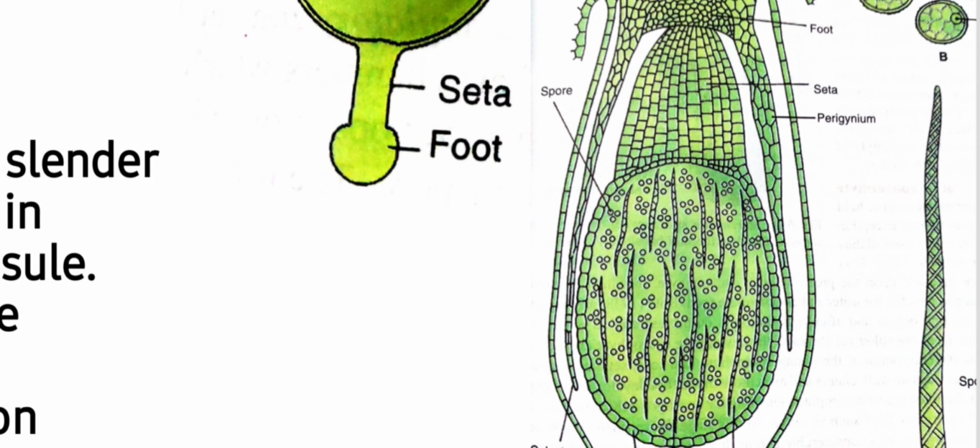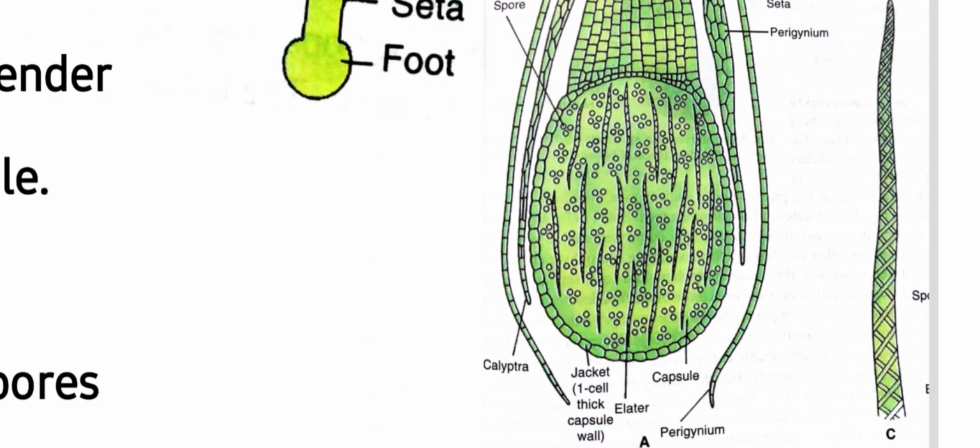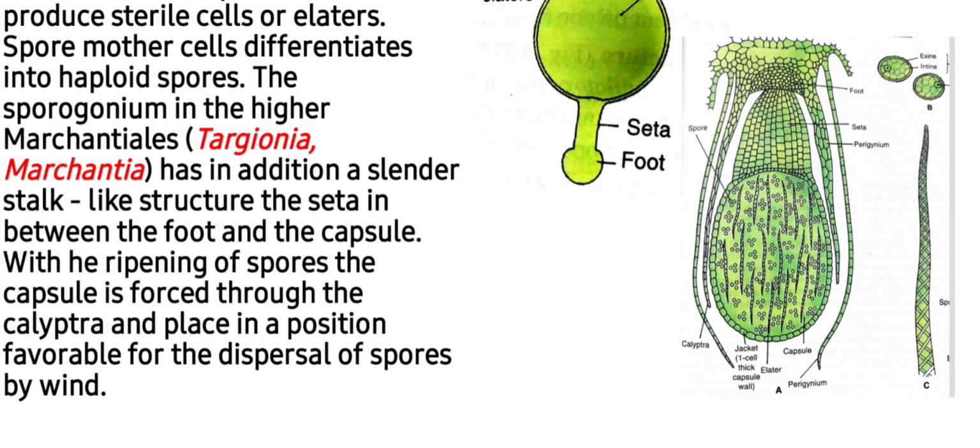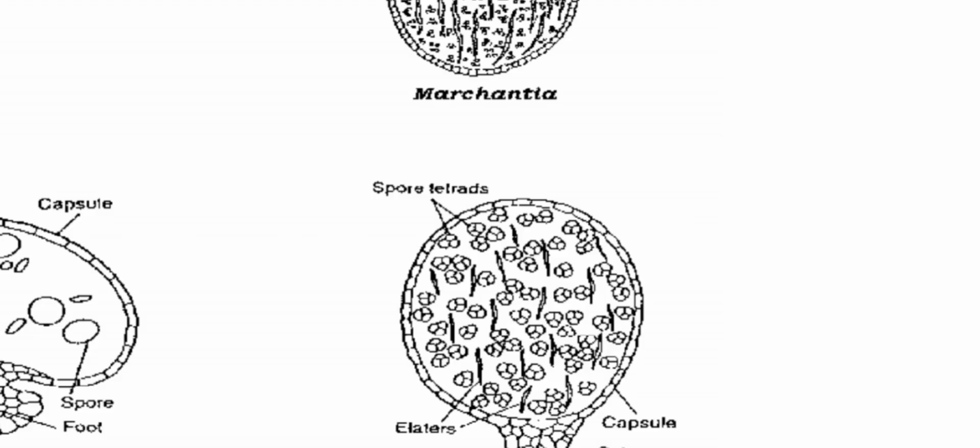And the spores are produced, they are haploid. Along with spores, elaters are also produced, which are elongated structures, and these elaters show hygroscopic movement, that is coiling and uncoiling. In dry weather they get coiled, and in wet weather they get uncoiled. Their coiling and uncoiling movement helps in the dispersal of spores. Spores after dispersal seek a favorable site, and in favorable conditions they develop into the main thallus, that is gametophytic in nature. So in this way the life cycle gets completed in liverworts.